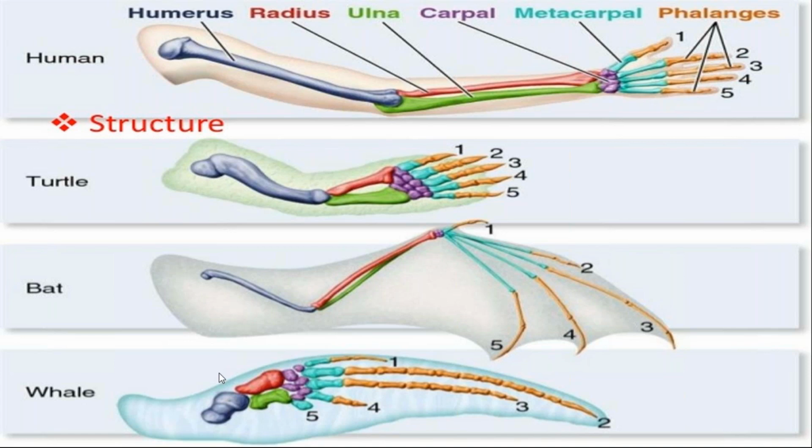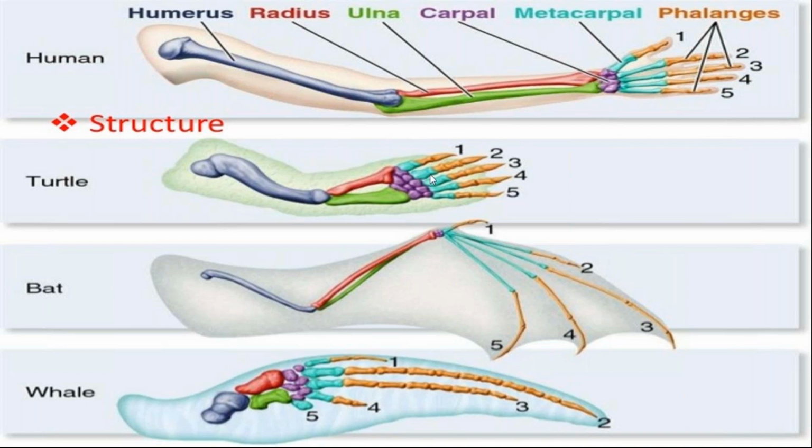Audible. Okay. So homologous organs have a common ancestor but perform different functions. This is one of the most common examples of divergent evolution, because from a single ancestor different organs evolve and perform different functions. This is the homologous organ.